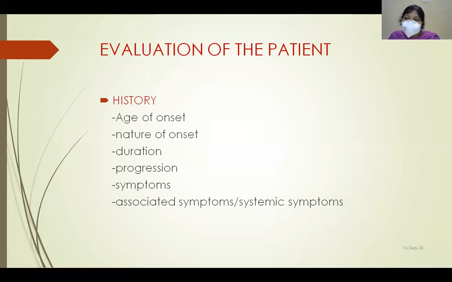Whereas in adults, it is thyroid ophthalmopathy. So age of onset is important for establishing the diagnosis. Similarly, nature of onset is also important, whether it is acute or gradual proptosis. We have dealt with the causes of acute proptosis, and similarly intermittent proptosis. So to evaluate the cause of proptosis, nature of onset is important. Duration, progression, and associated symptoms must also be inquired in the history.